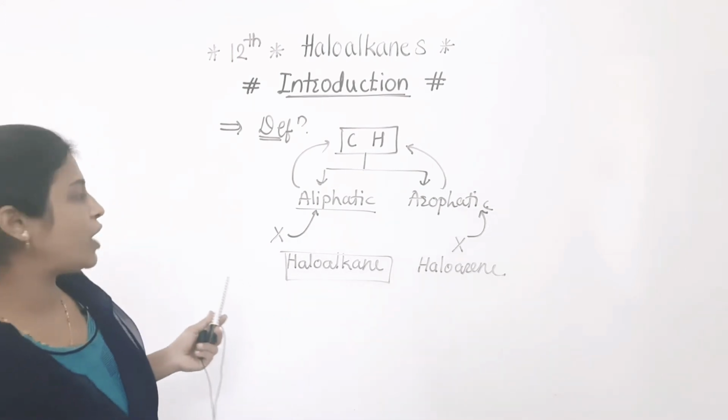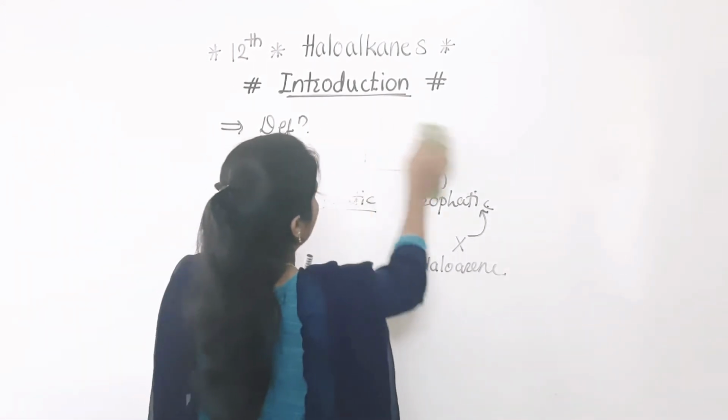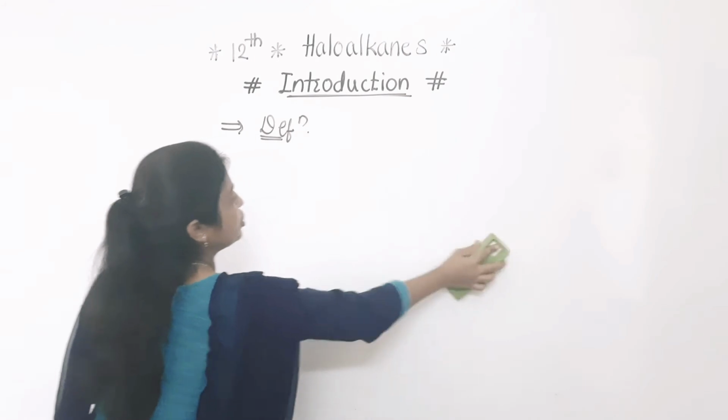So the definition of haloalkanes, now see here. What is the definition?